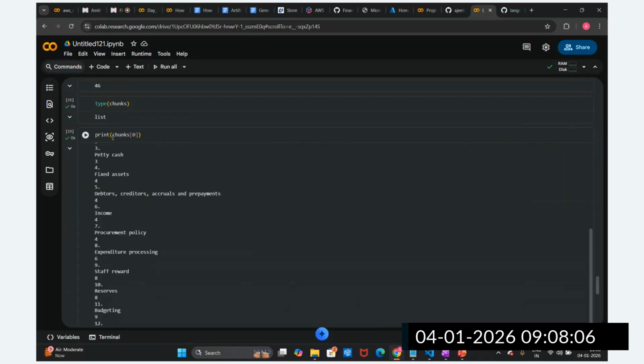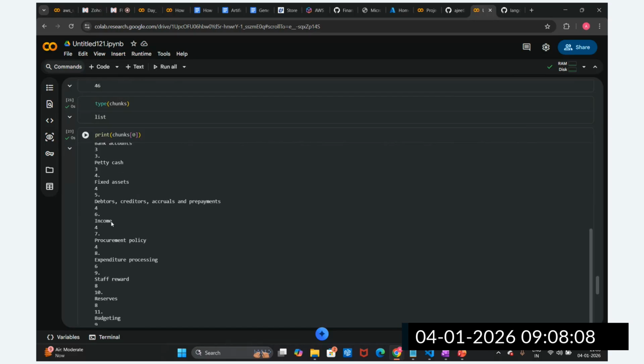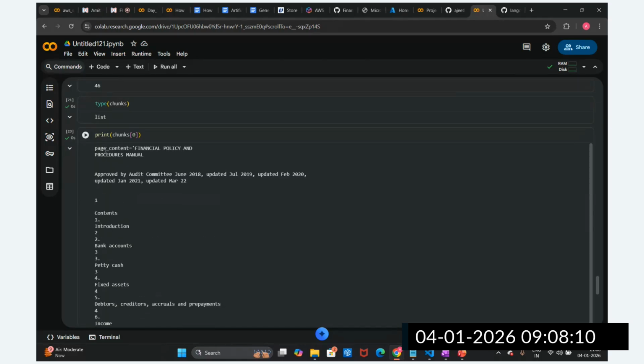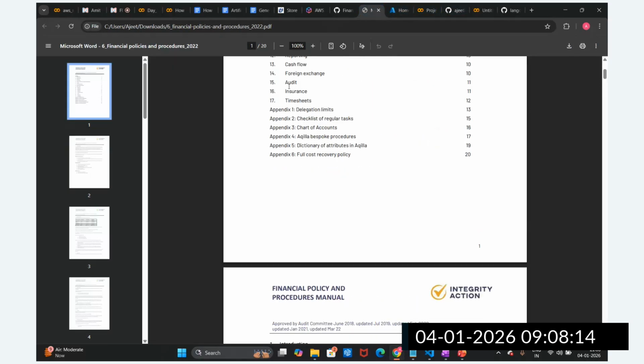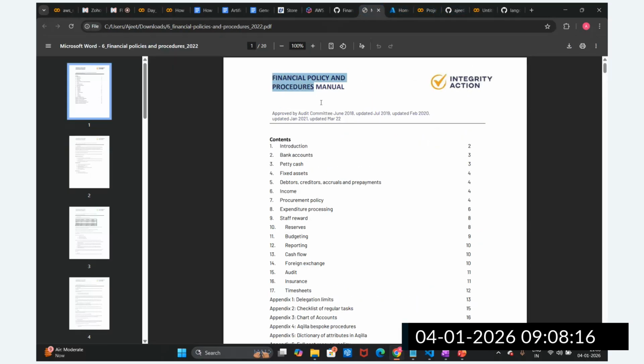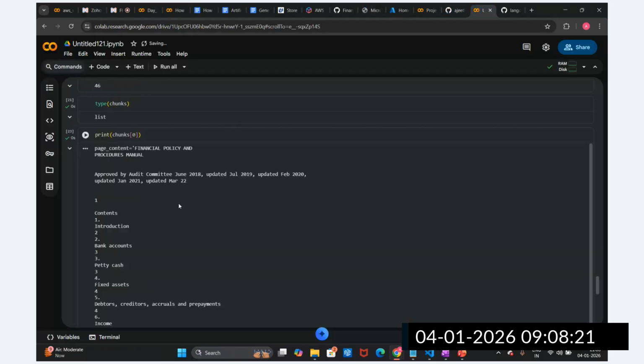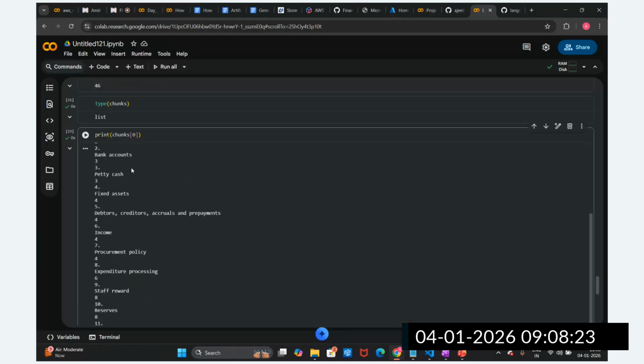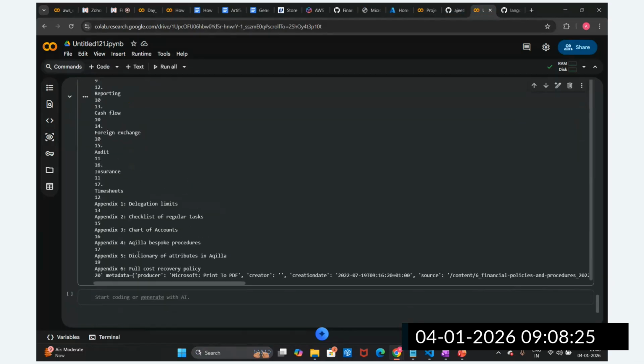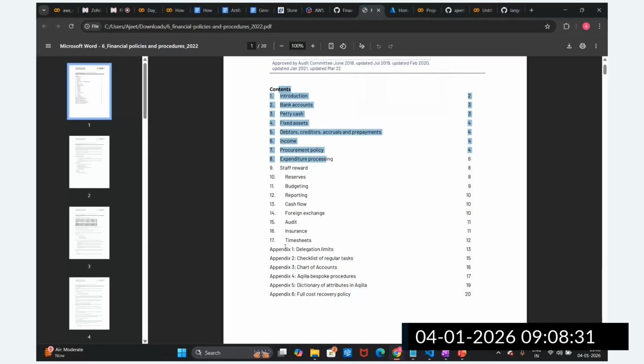Okay, so we have printed this. Now you can see this is chunk 0, guys. In chunk 0, we got the title and all this information, all the titles approved by this committee, and some of the content. Till this point, the appendix 6, we got this as one chunk.